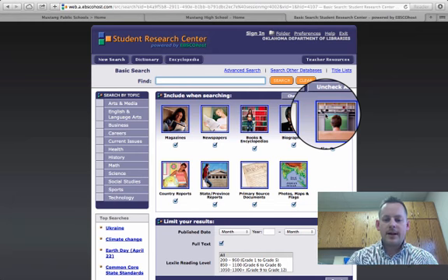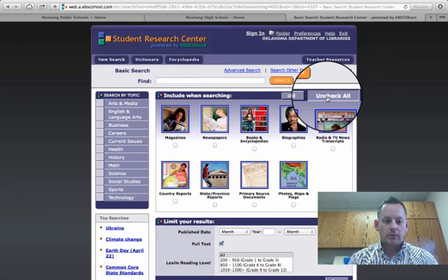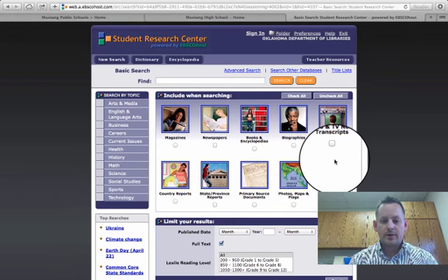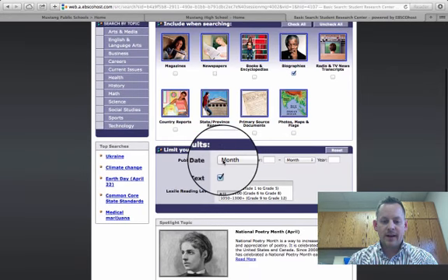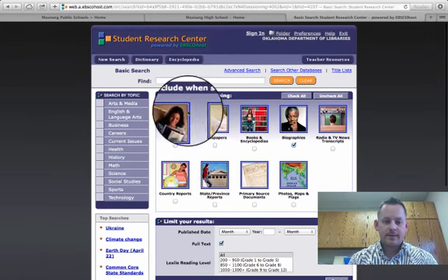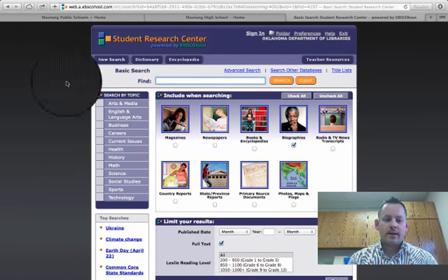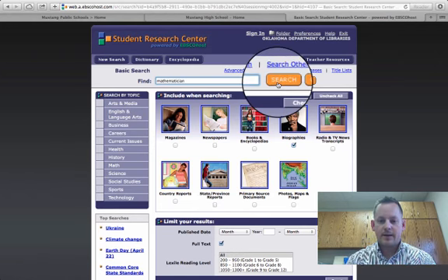Okay, once you get in here, uncheck all. Now, remember, you're looking for some information on a person. Easiest way to find that's going to be a biography. I also like to make sure that I have full text selected. Up here in the find bar, this is where you would type in something like mathematician, and then you would hit search.